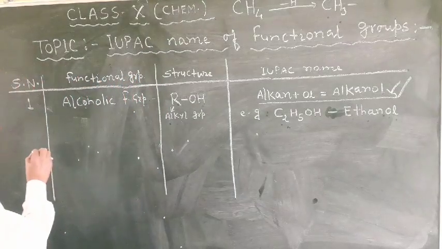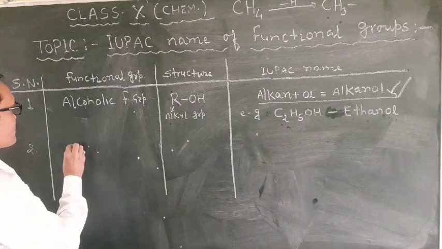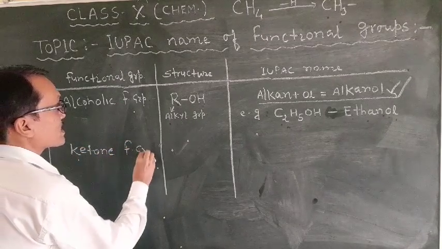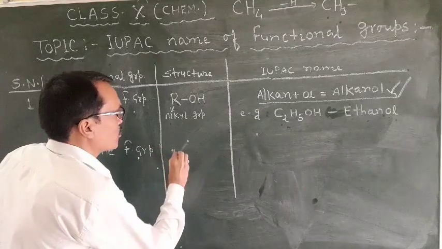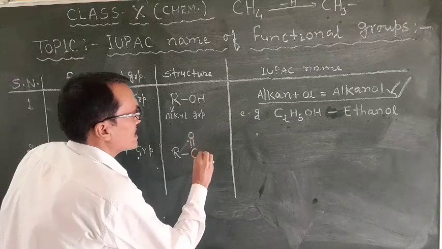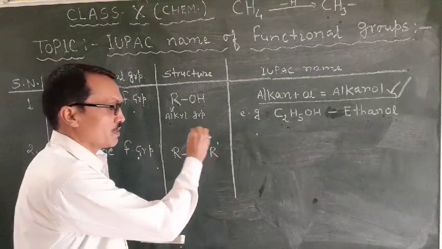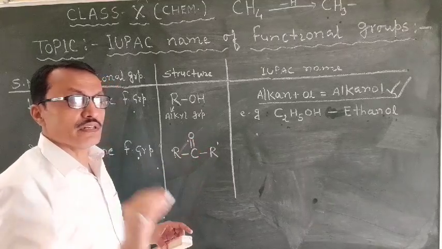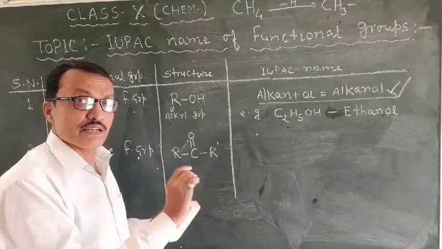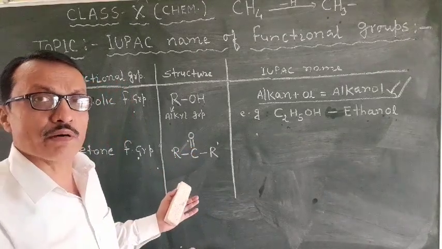Okay. Now come to the second functional group, and this is the ketone functional group. The ketone functional group structure is like this. This is the ketone functional group, CO. CO is the ketone functional group. So we have to know how to name such compounds.